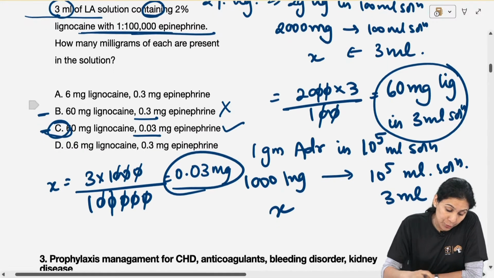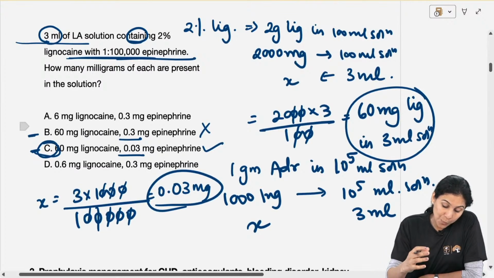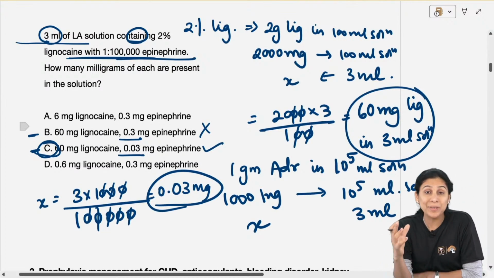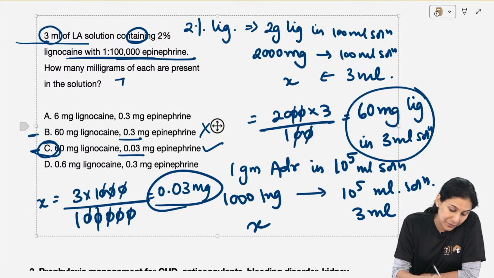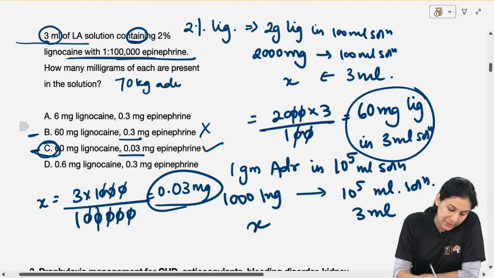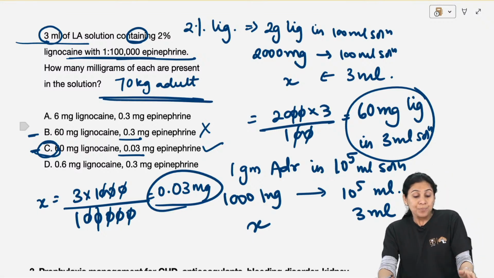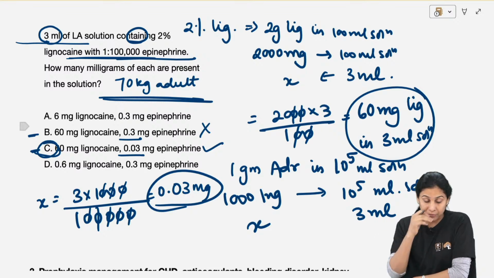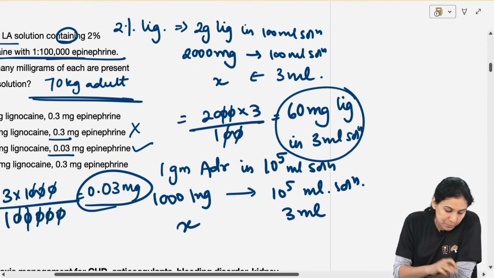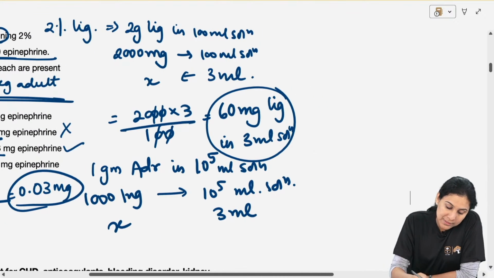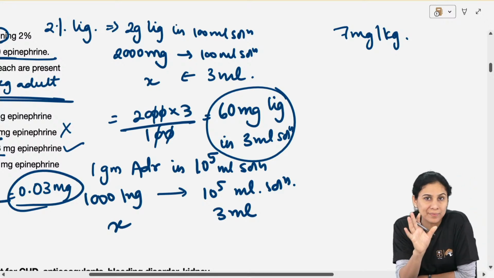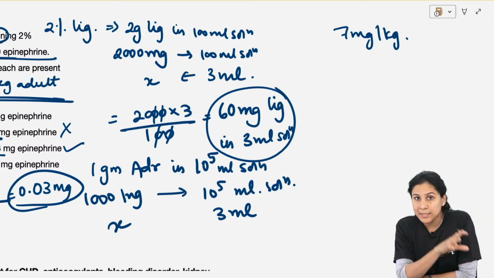Okay. Now you have to find how many cartridges can you give. How many cartridges of lignocaine can you safely give if it is a 70 kg adult? Okay, that was your question. So if the question says it's a 70 kg adult, and how many cartridges can you give? So cartridges are calculated based on the weight of the patient. The safe dose of lignocaine is 7 mg per kg. आप 7 mg per kg lignocaine दे सकते हो if you are giving it with adrenaline.